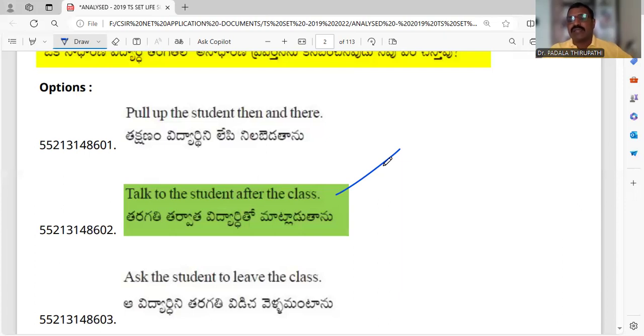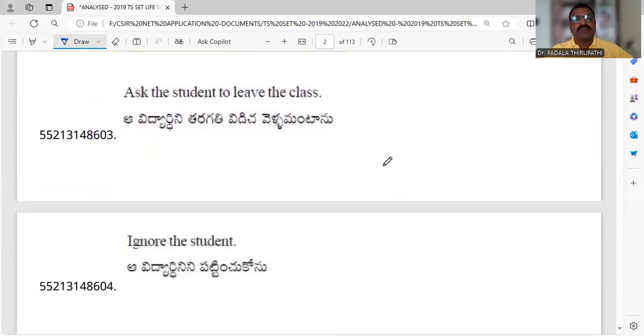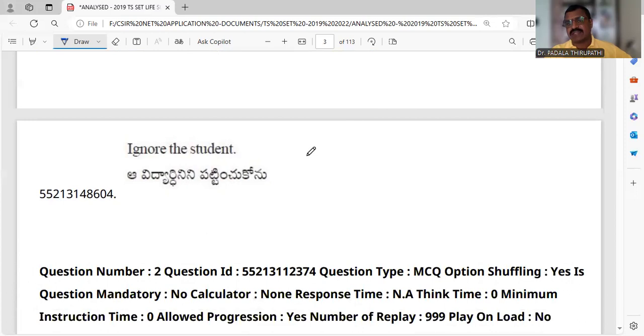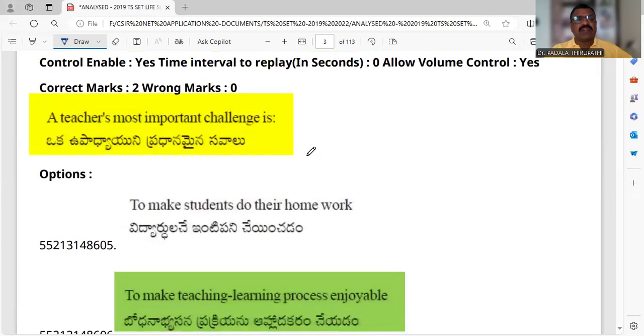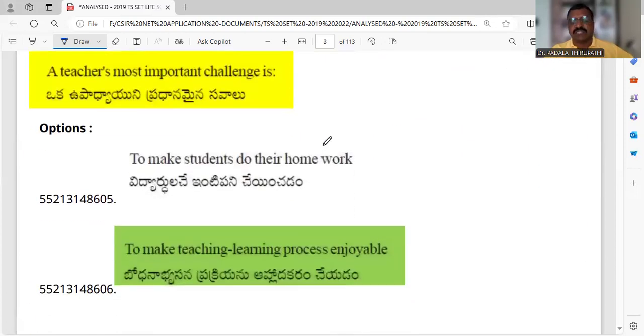We should encourage the students in a positive manner and communicate with them positively, and it will definitely change their behavior. Then, ask the student to leave the class: don't talk in the class, you can go out of the class, leave the class immediately. These words should not be used. Ignoring the student is also not acceptable.